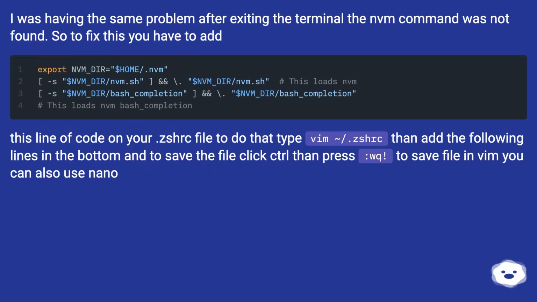The nvm command was not found. So to fix this you have to add this line of code to your .zshrc file. To do that, type vim ~/.zshrc, then add the following lines at the bottom, and to save the file click Ctrl then press colon WQ. To save the file in Vim; you can also use nano.